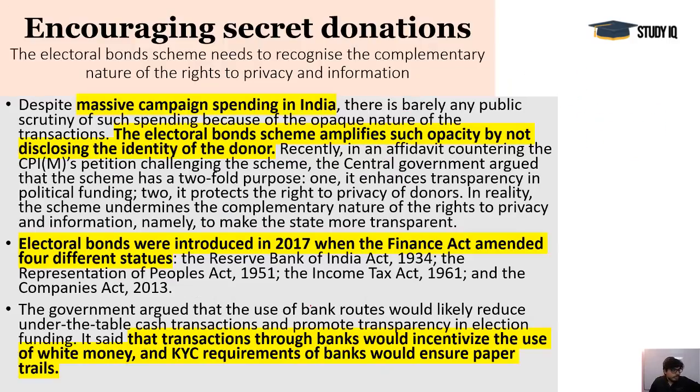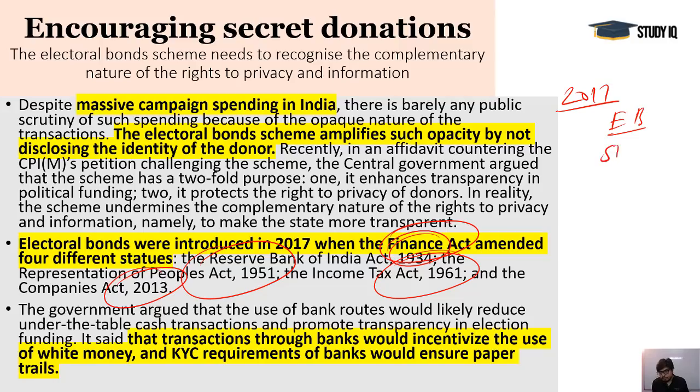Next topic is regarding the secret donations. You see, they started by amending these acts, the Finance Act, and they amended the RBI Act, they amended the Income Tax Act, the Representation of the People Act 1951, RPA Act, and the Companies Act. And by that, in 2017, they started this electoral bond system. And through SBI, all people can donate to these parties, and all these things would be secretive. That is the biggest problem, because any juridical artificial body can give donation to parties. Only SBI would be able to know about that.